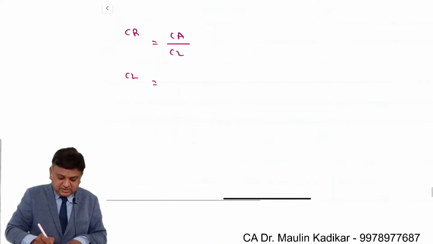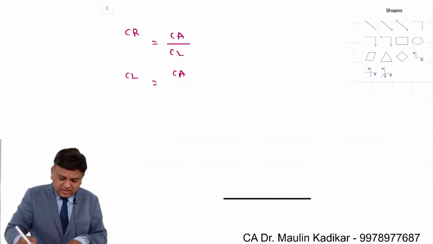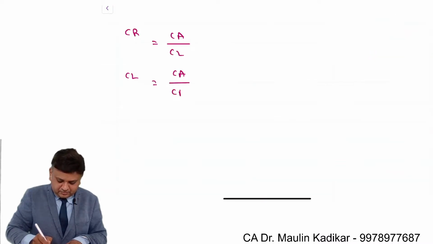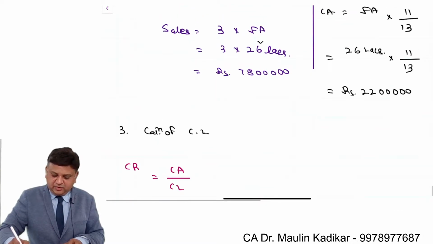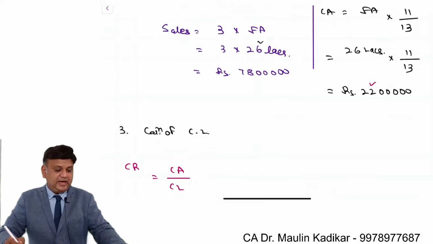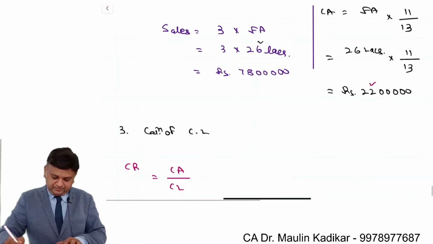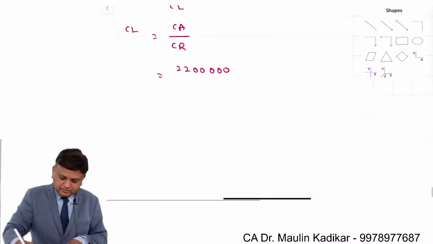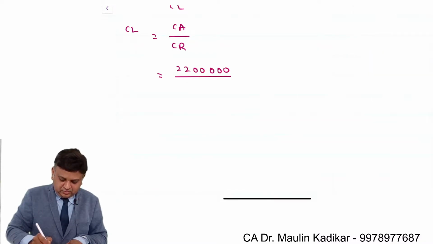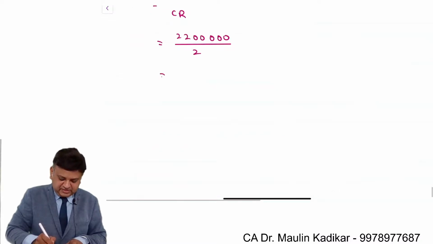So current liabilities is equal to current assets upon current ratio. What is the current assets? It is an amount of 22 lakhs. And what is the current ratio? It is 2. So 22 lakhs divided by 2 comes to rupees 11 lakhs.